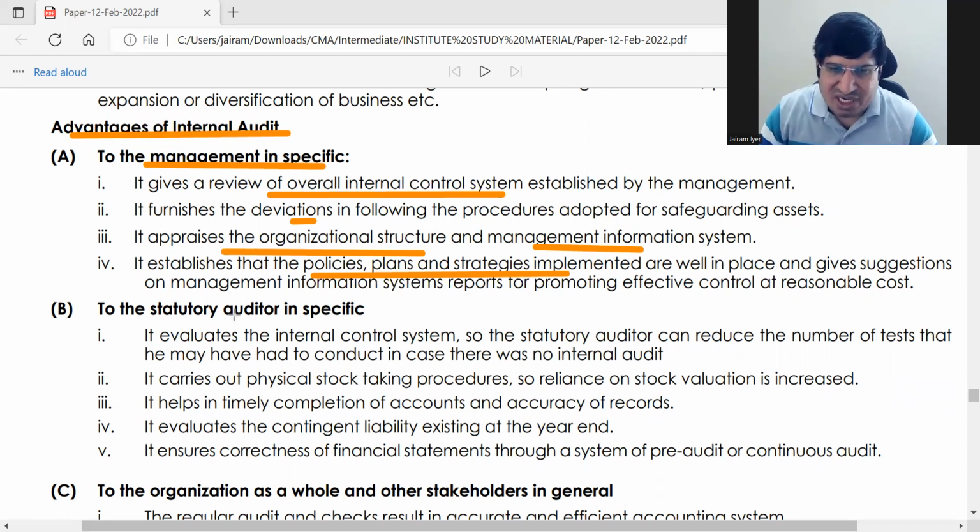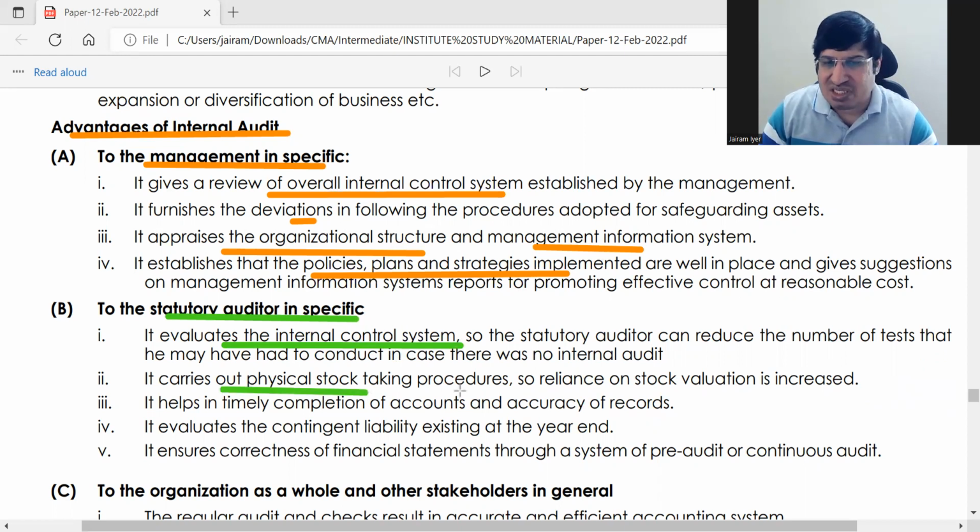So based on what we have studied, उसी में आप ये बता सकते हो. You can just enlist importance, advantages of internal audit to the management using whatever we have studied. And what is the importance to statutory audit? It evaluates internal control system. So statutory auditor's work is done, half of his work is done because of this.